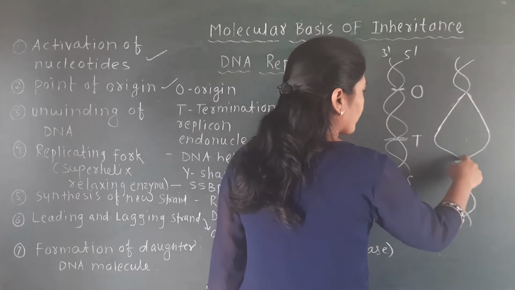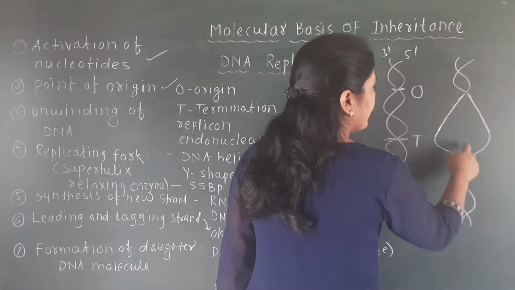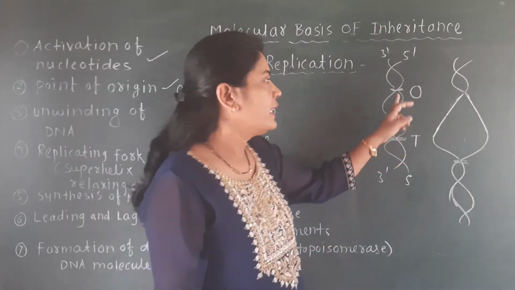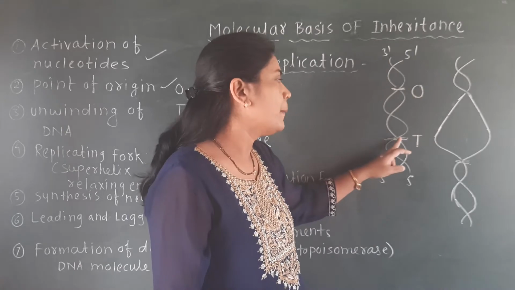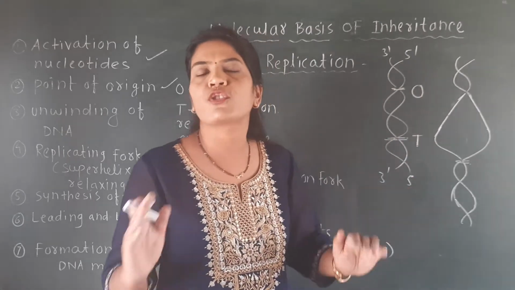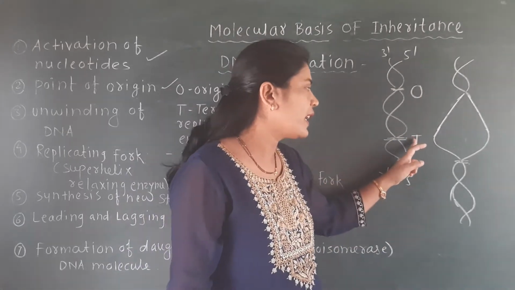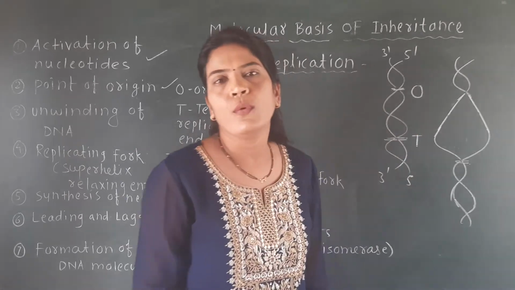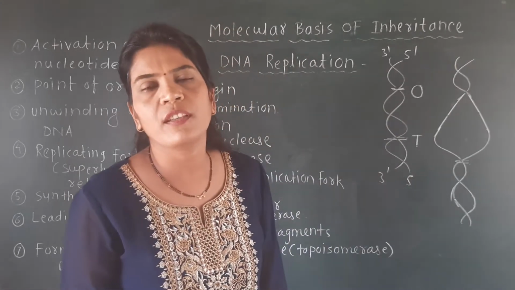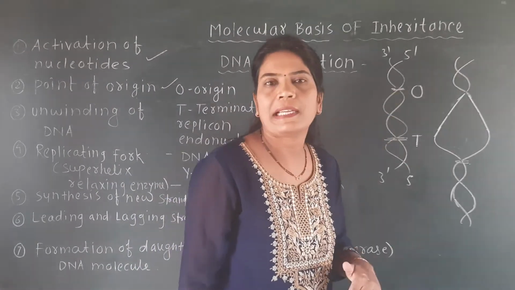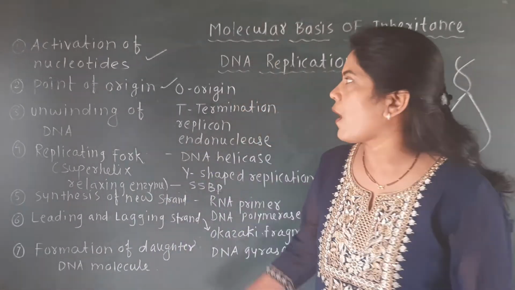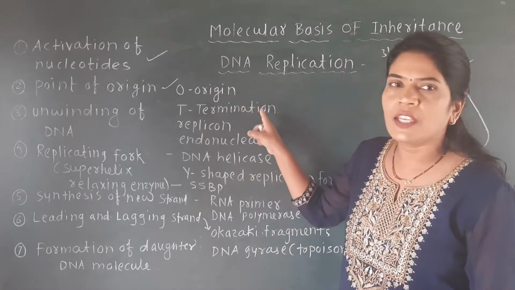This much of the DNA is involved in the process of replication. Here two strands get separated, that is the origin of replication, and here the replication process terminates and stops. So here we label T and here we label O, origin and termination. These two points are very important. They are present on the double helical strands of DNA.